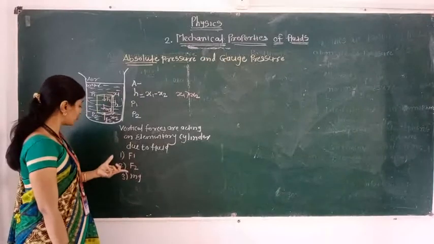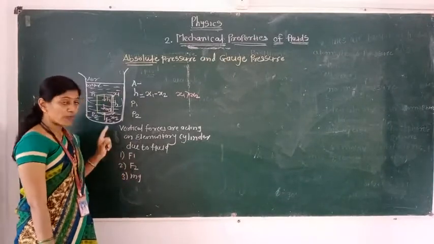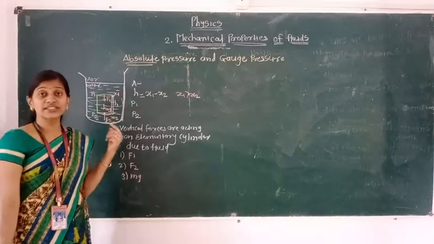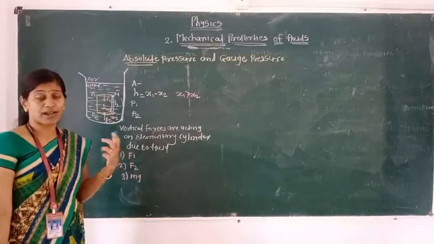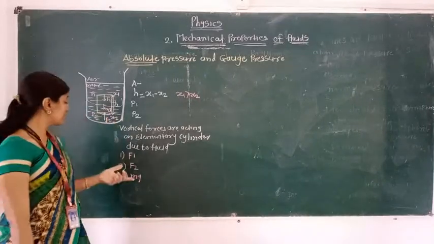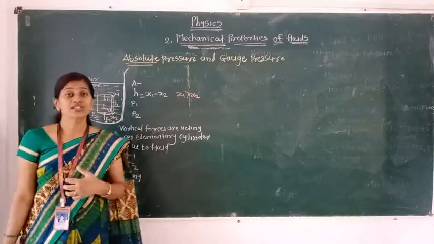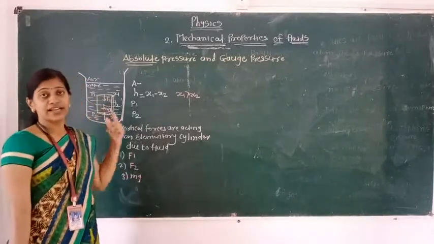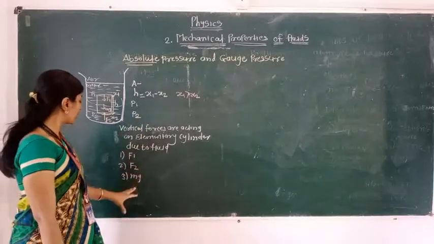Next is F2, a vertical upward force. It acts on the bottom surface of the cylinder by the water present below the cylinder. And the last one is the gravitational force on the water enclosed in that cylinder, given by mg. So three forces are there.